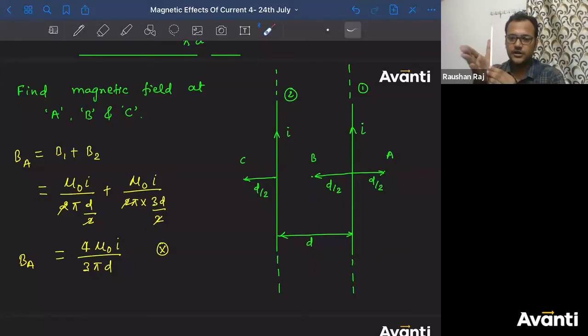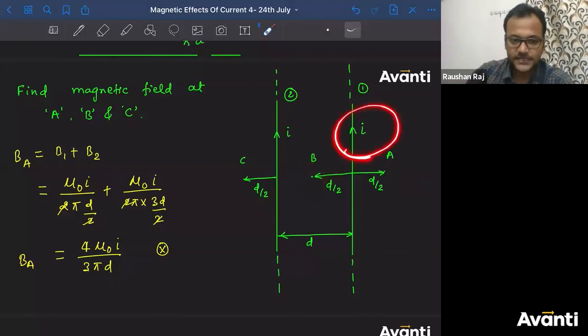Keep the thumb like this and curl. Look carefully, this is the current carrying wire, current is going in the upward direction, and point B is, let's say, here. Direct your right hand thumb along the direction of current and then curl it. Now when you curl it, in which direction is the circle going? It will move like this. So at this point B the circle will come like this, so the tangent at this point will come towards me, towards the observer. So towards the observer means out of the plane. So because of 1 it is out of the plane.